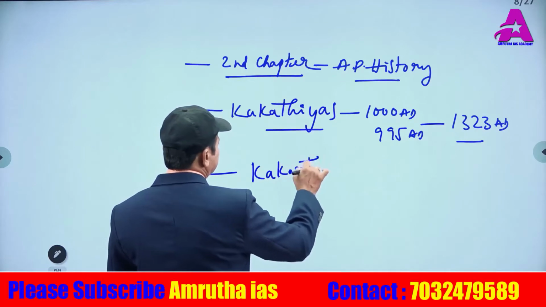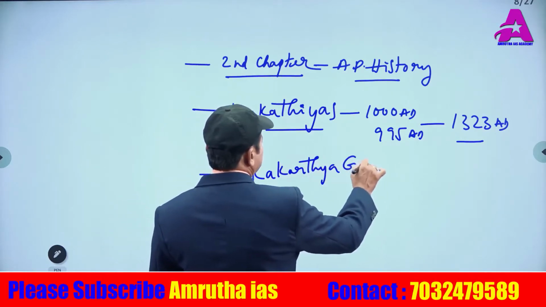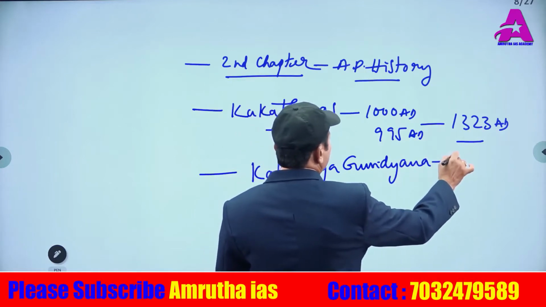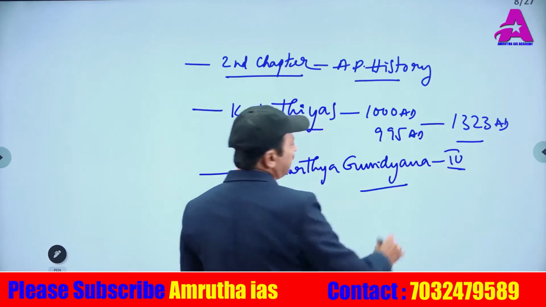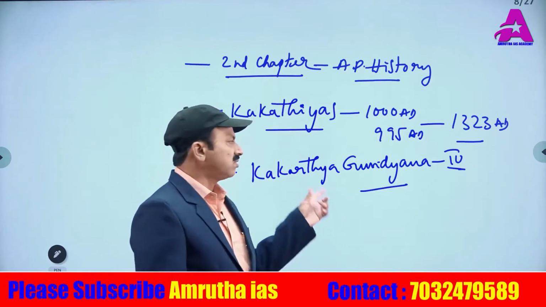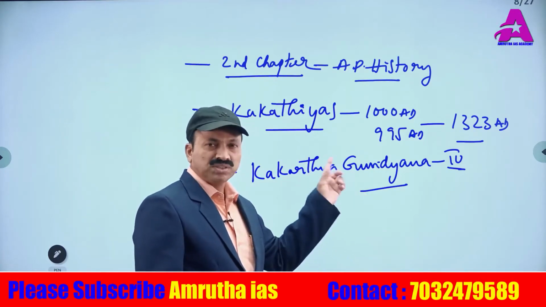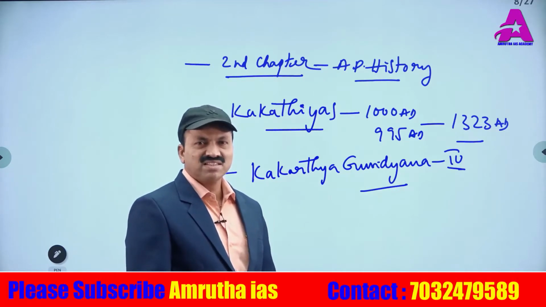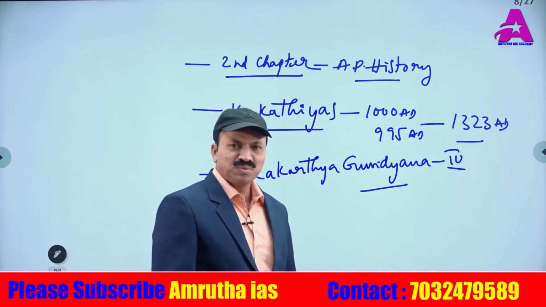Kakatiya Gundyana 4 was the forefather of this dynasty, which started with Kakatiya Gundyana 1, 2, 3, 4. In the period of Kakatiya Gundyana 4, the dynasty was set.